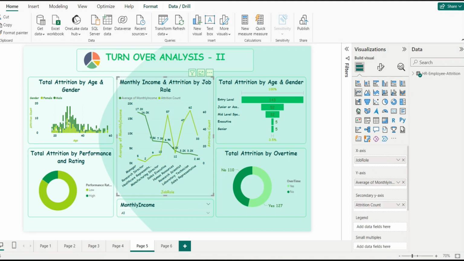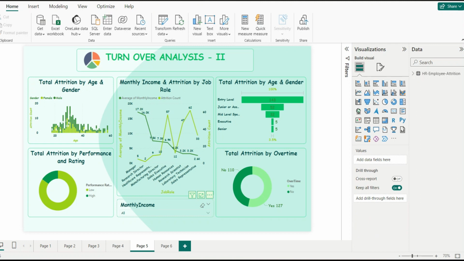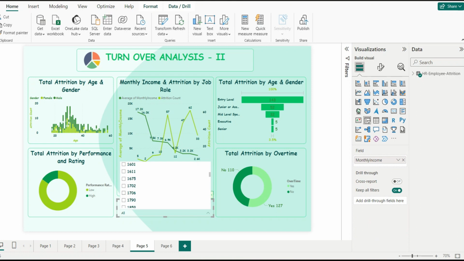Next, this is one of the most important builder visual tools that I have used, which is a line chart which explains the monthly income and job role by the attrition. It simply means what the monthly income and job role were of the employees that have left the company. Next, I have used this slicer which gives us a drop-down list of the monthly income of the employees, as you can all see on the screen.